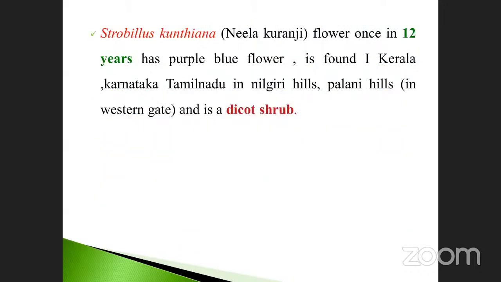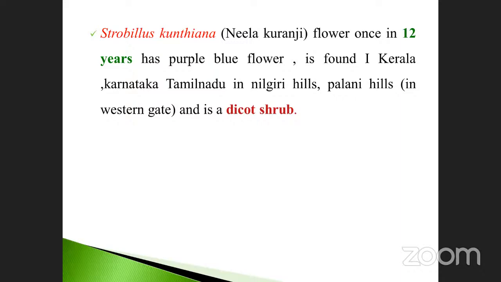Go to the next one. This we already discussed. Take an example of one of the flowers, mostly Strobilanthes kunthiana, Neelakurinji. It flowers once in 12 years with purple flowers. It is found in Kerala, Karnataka, Tamil Nadu, in the Nilgiri Hills and Palani Hills in the Western Ghats, and it's a dicot shrub. These questions have already been asked many times.